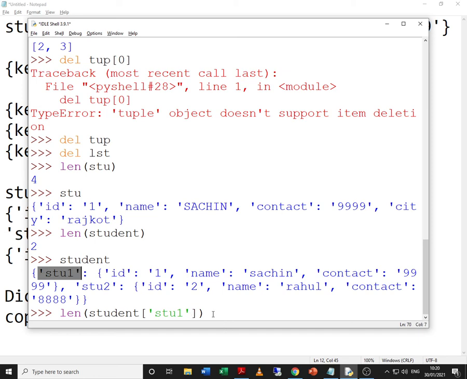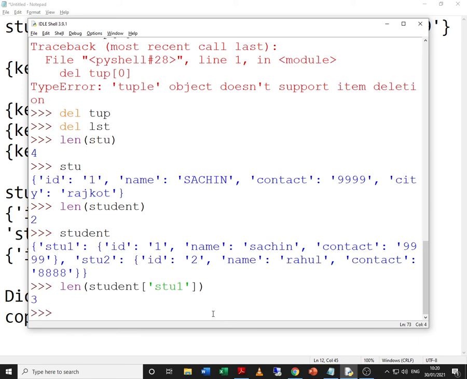Will it work? Yes, of course. This time it will check the number of key value pairs in this inner dictionary. If you observe, there are 3 key value pairs, hence it gives 3. So this is how len function will work.